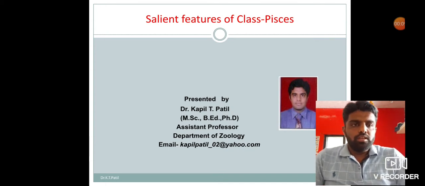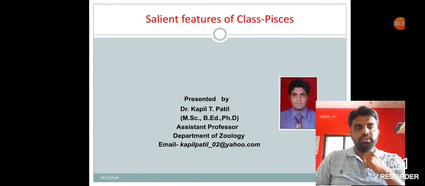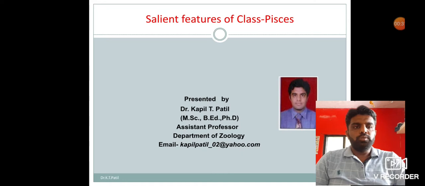Pisces is a part of Vertebrata, which shows two subdivisions: Agnatha and Gnathostomata. In Agnatha, true jaws are absent as well as paired appendages. The best example is Petromyzon. I already explained all the details in a previous video, so in the present video we will see the characteristics of Pisces.